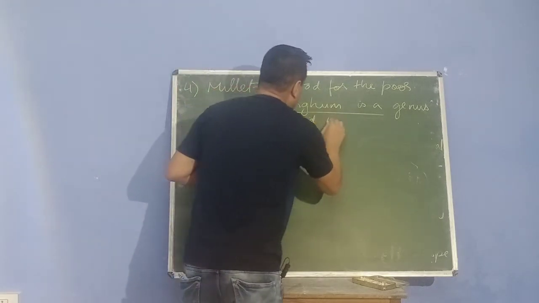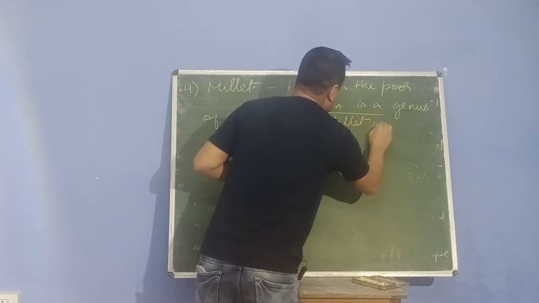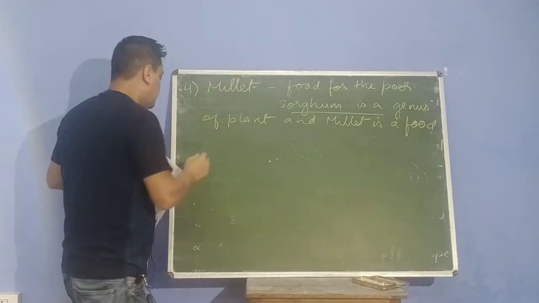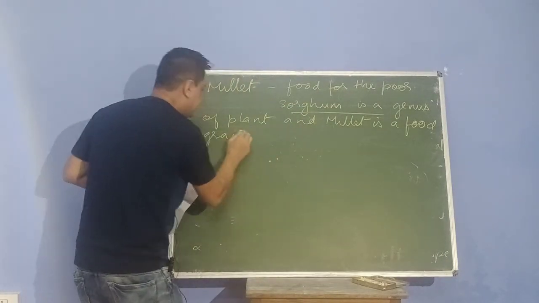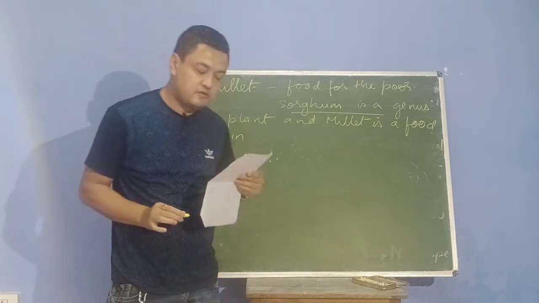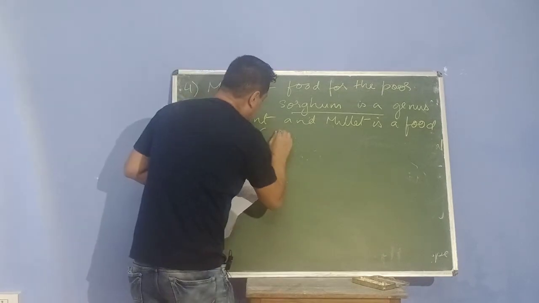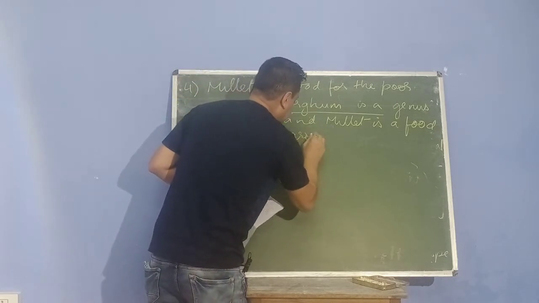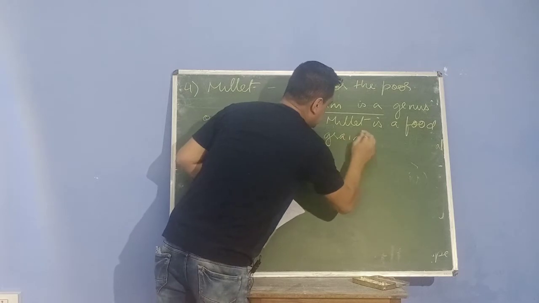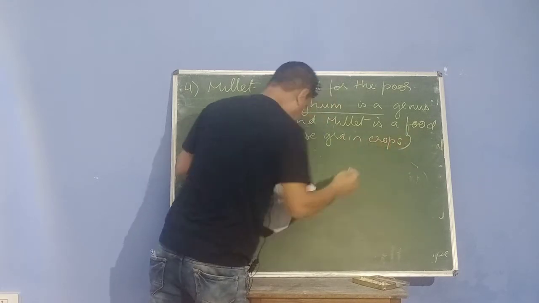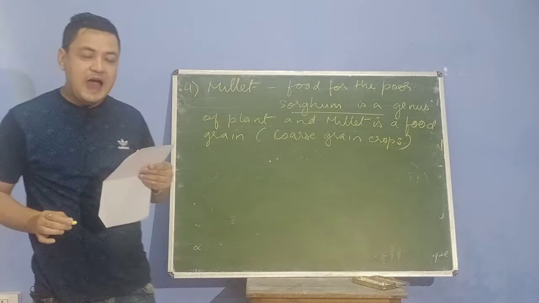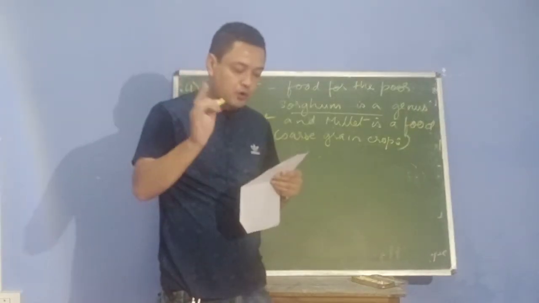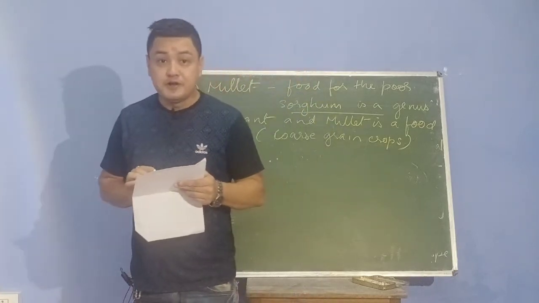And millet is a food grain. Millet is a food grain. Now I want to write it down. Both sorghum and millets are coarse grain crops, and rich in nutrition like energy, protein, vitamins and minerals.